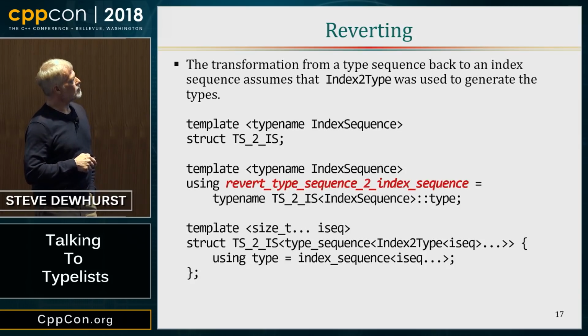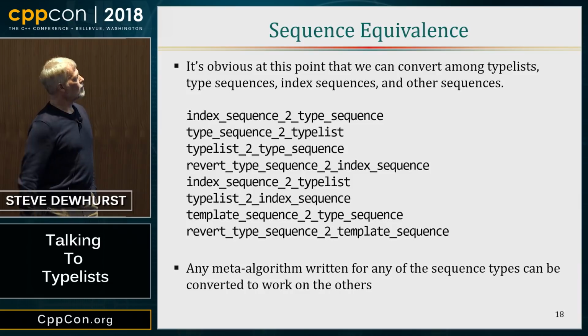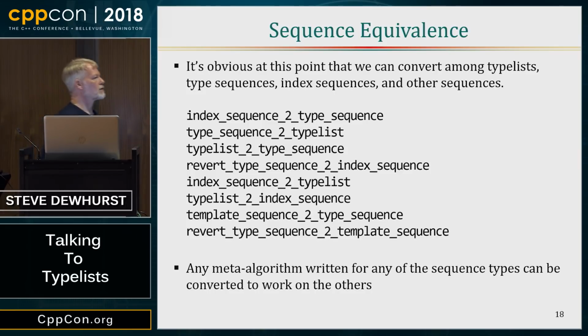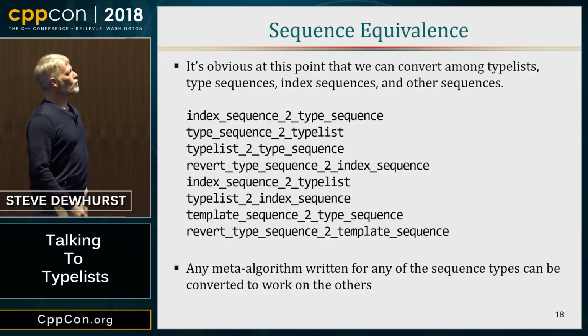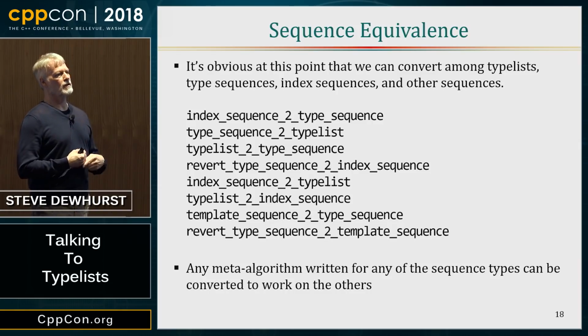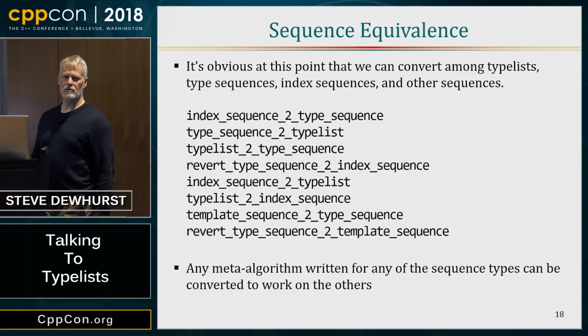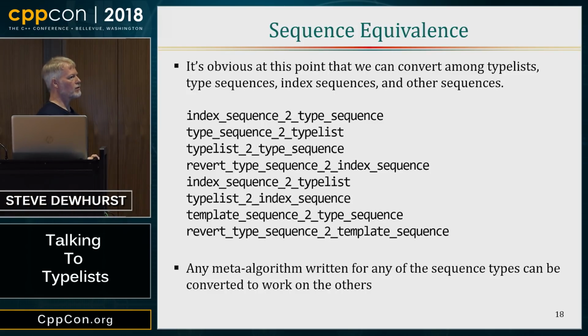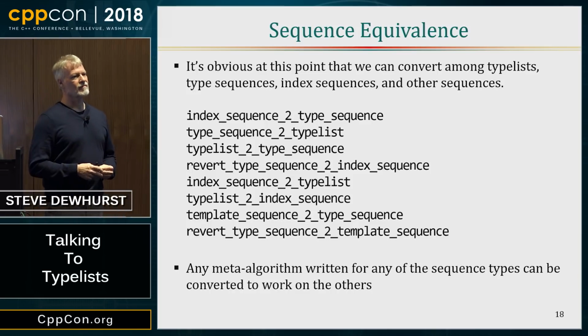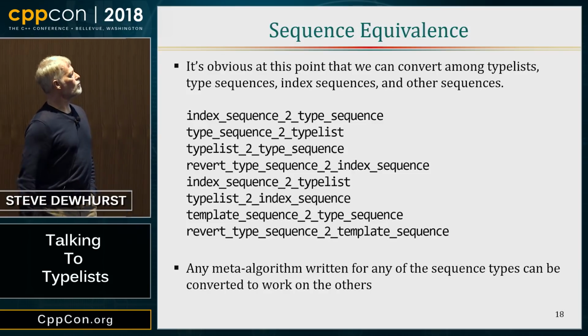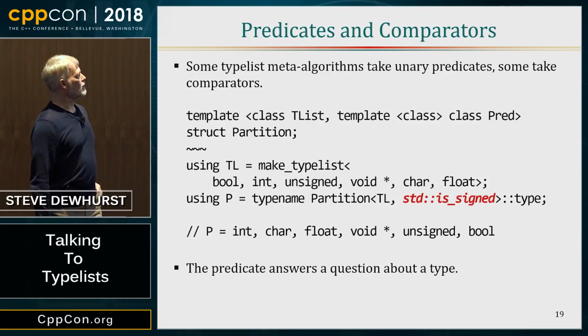With this in place, I can leverage those typelist algorithms for index sequences as well. This is just a quick hand-wavy thing to say that we can take a sequence of anything and convert it to anything else. We can take a typelist sequence and convert it to a type sequence. We can take a type sequence and convert it to an index sequence. We can take, as we'll see, a template sequence and convert it into an index sequence for fun and profit. The point is we have a lot of freedom. All these sequences are equivalent. There's a 1-1 mapping, as we've defined, between each side of each of these sequences.